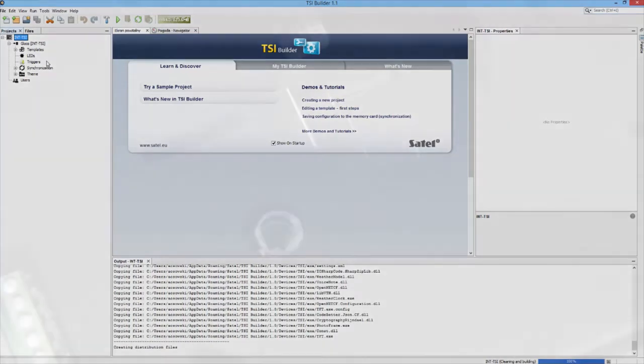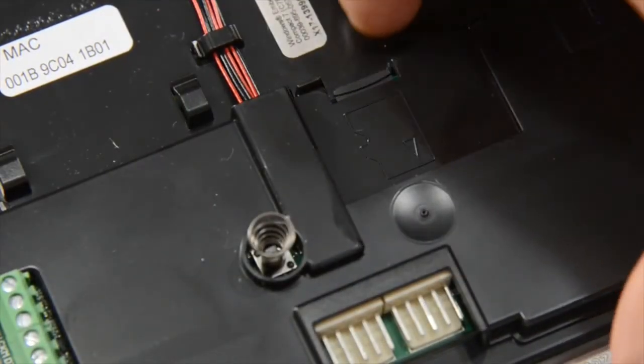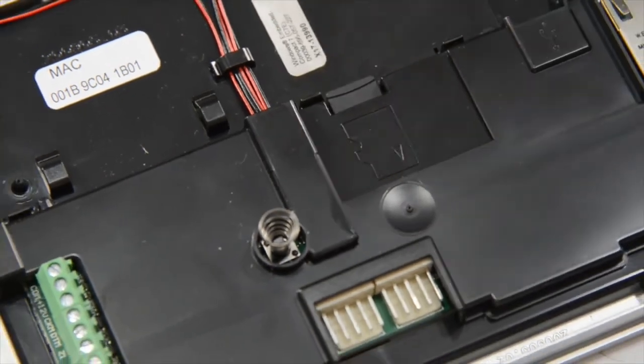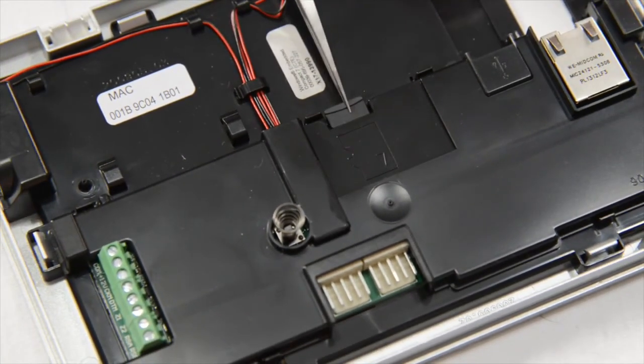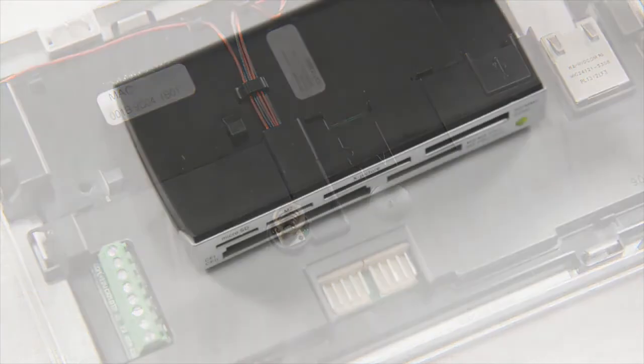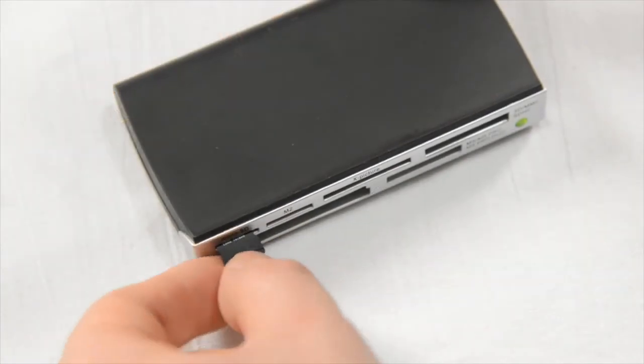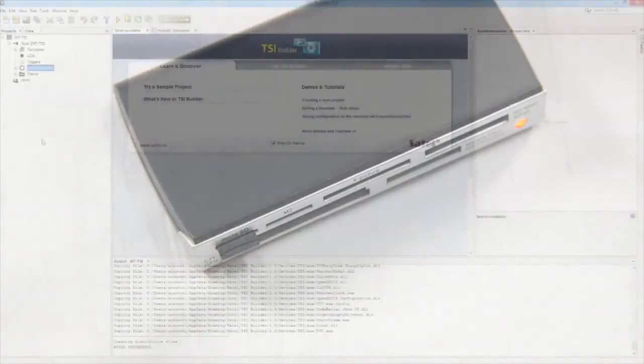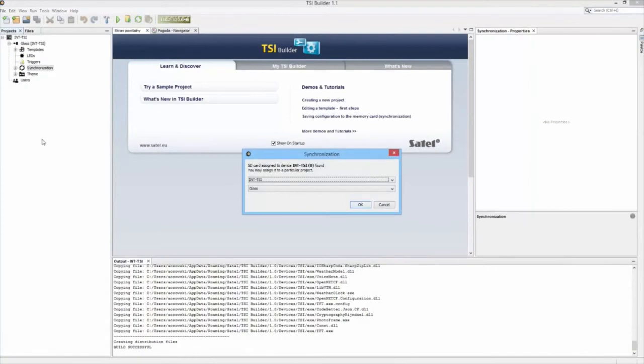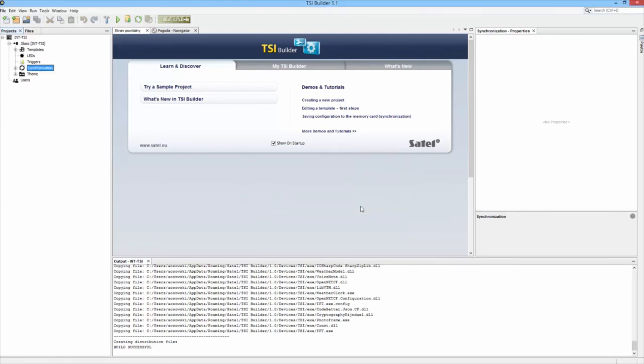Move the updated data to the card. To do this, remove the microSD card from the keypad and insert it into computer's memory card reader. A window will open to tell you that a microSD card has been detected. The name of the keypad from which the card comes will be highlighted in bold font. Click on the OK button to assign the memory card to the project.